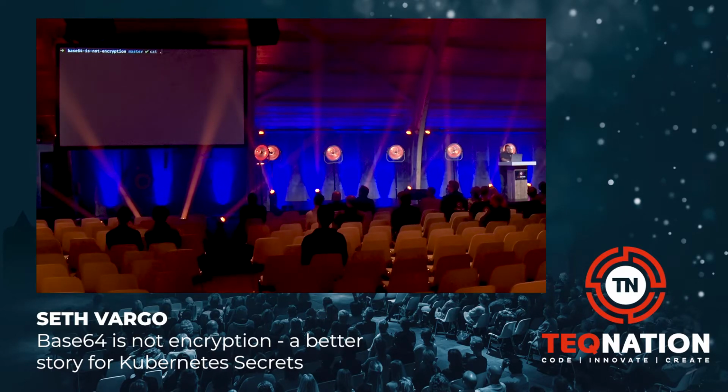So I have a script again, because I suck at typing. Create secret vault. This is the exact same command that I ran earlier, but with a different context. I'm using the secrets-vault context, creating a secret named demo, username is Seth Vargo, password is secret. But what I've done in advance is I've configured this Minikube cluster to use application layer encryption with HashiCorp Vault. I created an encryption config YAML, and I said, hey, here's where Vault lives.